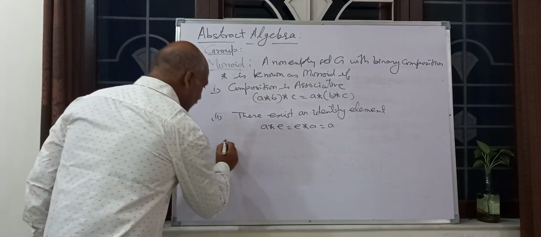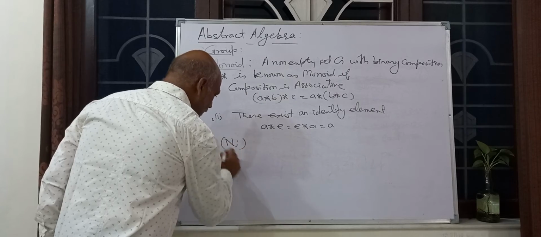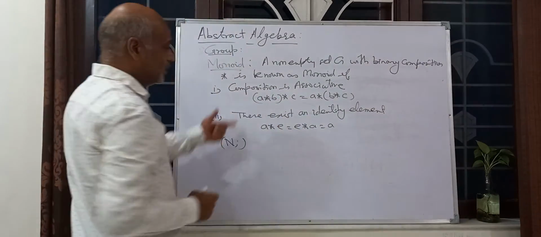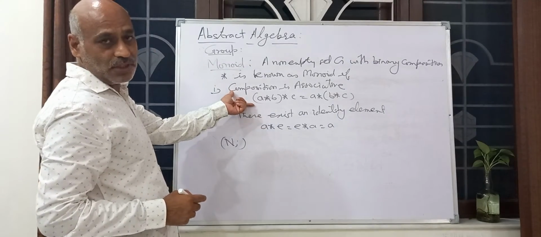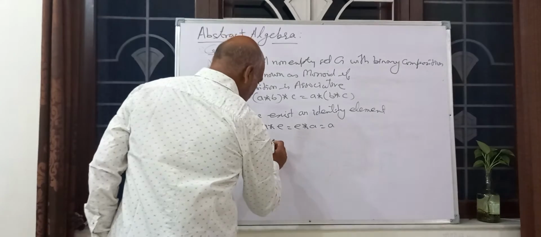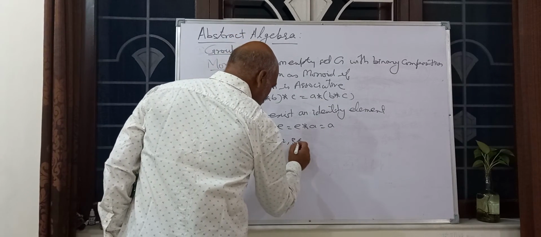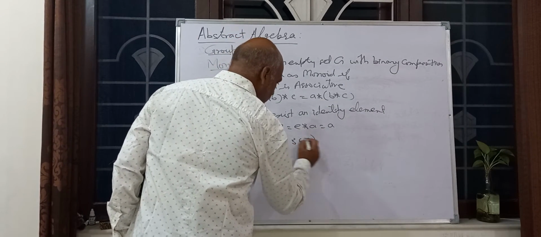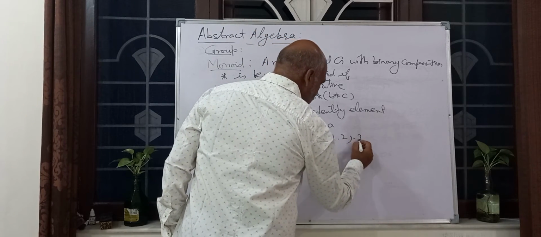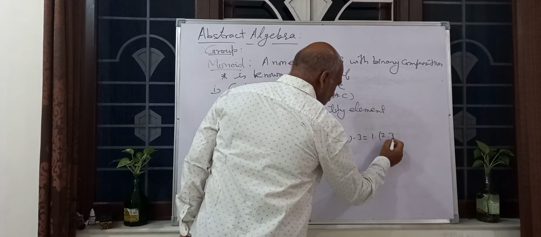Suppose the same example, N dot, multiplication. We have seen multiplication is associative. We know multiplication and addition are always associative. So 1, 2, 3 belong to N, suppose. Then (1 dot 2) dot 3 is equal to 1 dot (2 dot 3), which means 6.